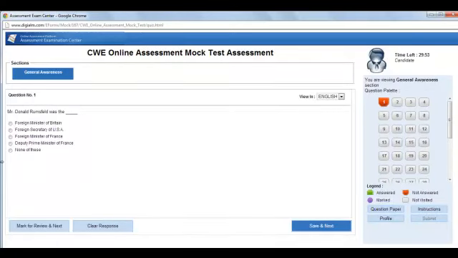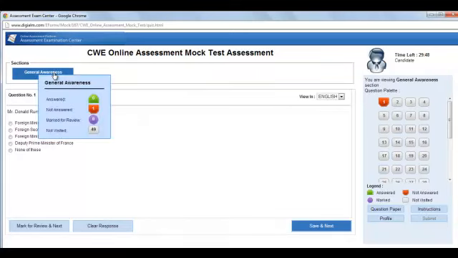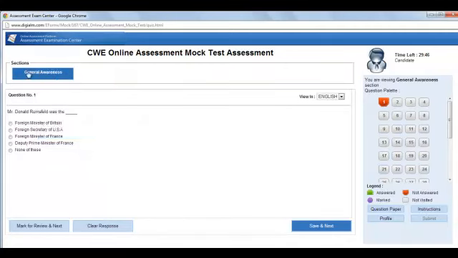Now look at this particular window. This is your paper window. In the paper, you will be getting many sections. Here, for demo purposes, they have just shown the general awareness section. Now, remember that every window will have one single question, and you will be required to use this button which I was telling you about. You will be required to sail through the paper with this kind of button.